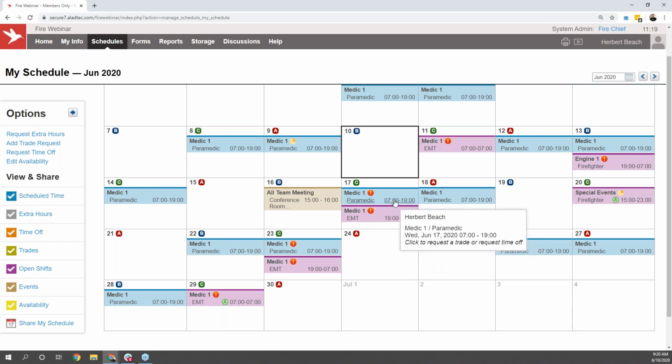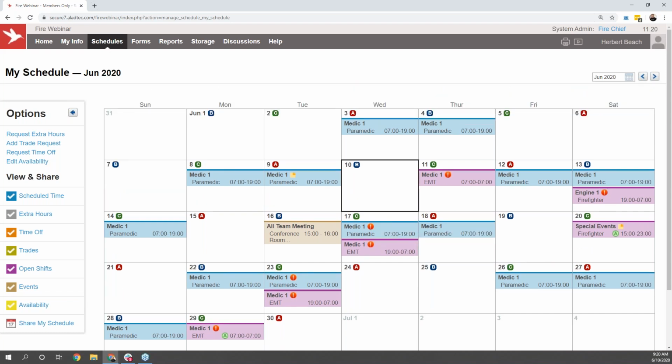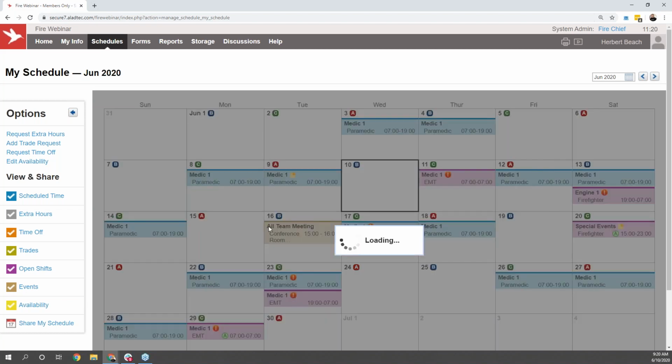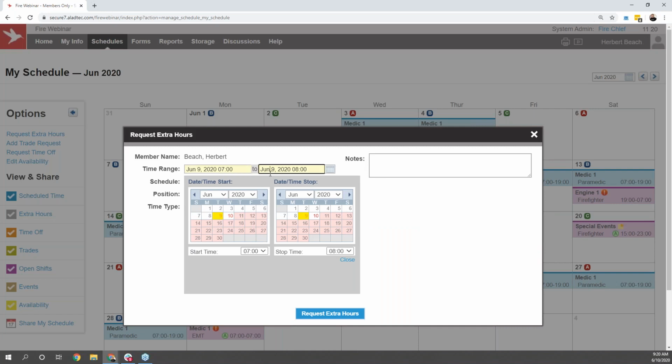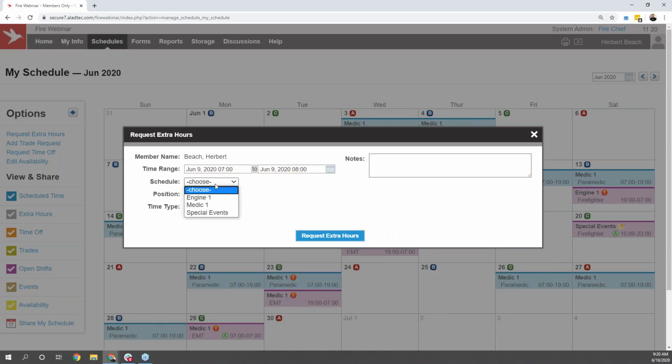Users will be able to see any days on the schedule that do not meet minimum staffing levels, so they can easily point out which shifts they might really need to sign up for because the department does need additional staffing on those dates. This is also the page where a user will be able to go in and submit if they stayed an additional amount of time. They can do that by just hovering over the date and selecting the option to submit extra hours. From there, they can choose the time range as they see appropriate, select the schedule, and position that they were working for that specific time frame as well.